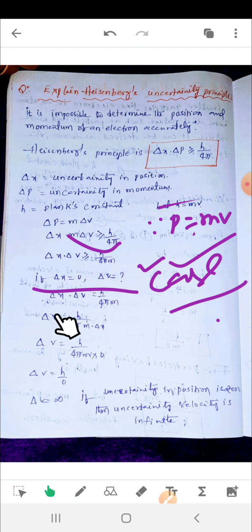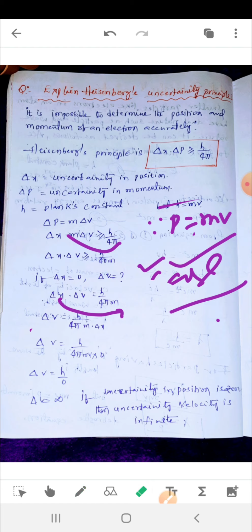Same as the previous model, delta x delta v equals h by 4 pi m. So delta v stays, and delta x is brought to this side. We get delta v equal to h by 4 pi m into delta x.